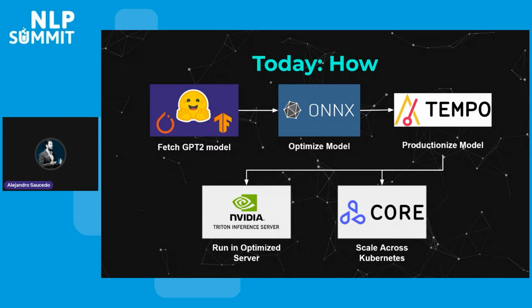Now, how we're going to be achieving this is we're going to be fetching a GPT-2 model using the Hugging Face library. This is going to be particularly the TensorFlow model. We're going to optimize this model using the ONNX framework. And then we're going to be leveraging the Tempo SDK to productionize this model. What that is going to look like is allowing us to deploy this model as a microservice using the Triton Inference Server and be able to run it locally within Docker and then productionize it in Kubernetes.